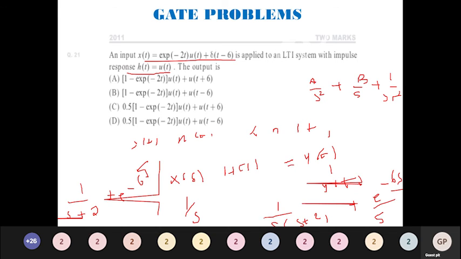It takes time. So can someone find it and give me the answer? I'll wait for a couple of minutes. You can post it in the chat box. What will be the option? Yes, very good, Trishal. The answer is B: 0.5 into (1 minus e power minus 2t) u of t plus u of t minus 6. Very simple answer. Okay, we'll move to the next.